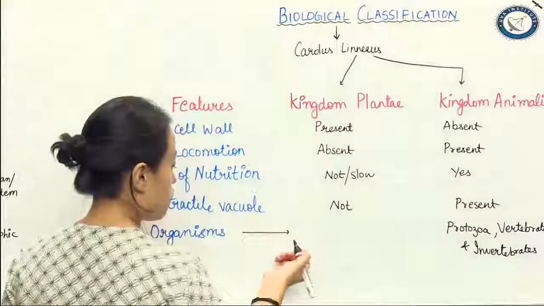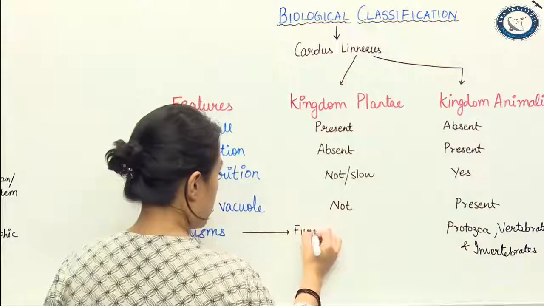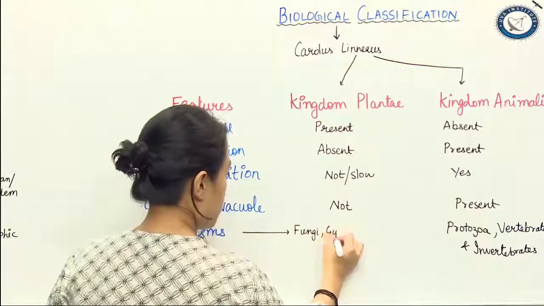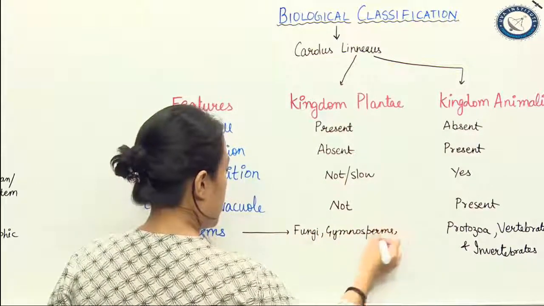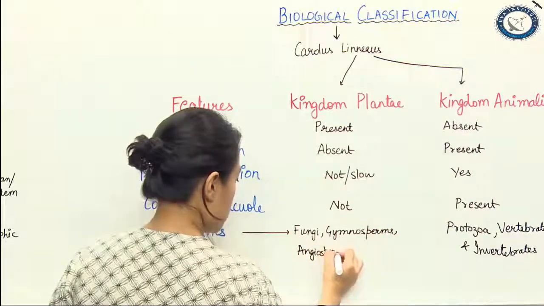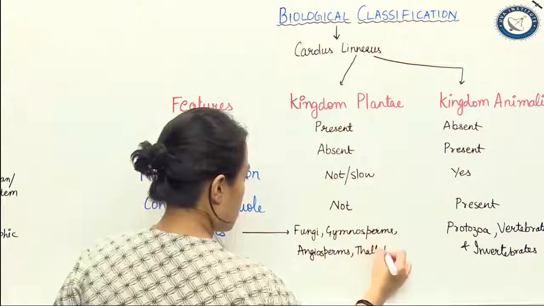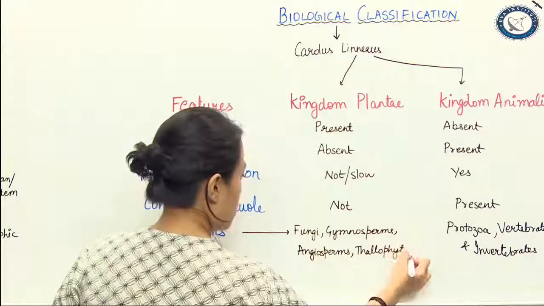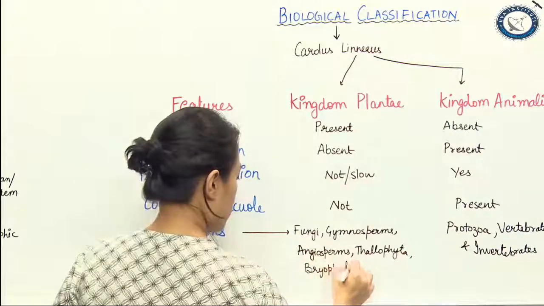Everything means literally everything. He put here fungi, gymnosperms, angiosperms, thallophyta, bryophyta, everything.